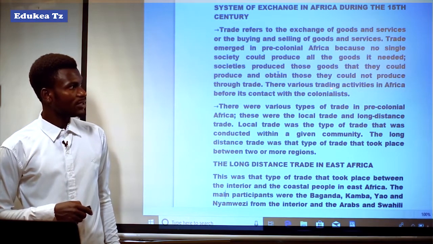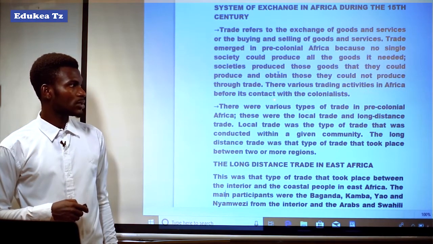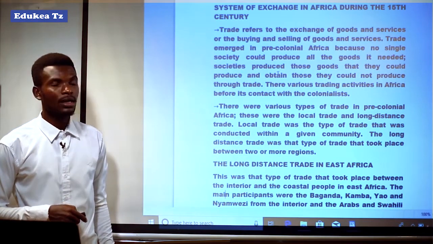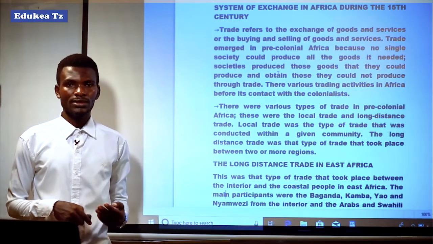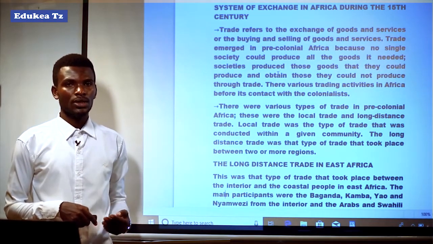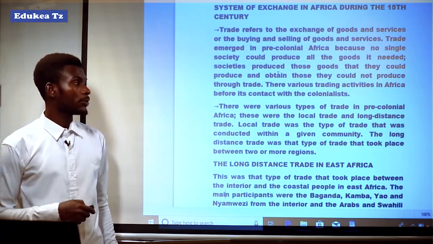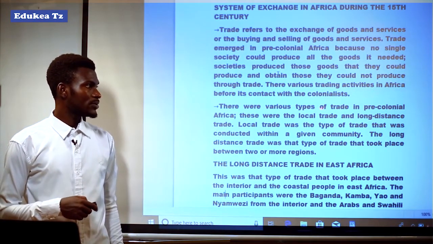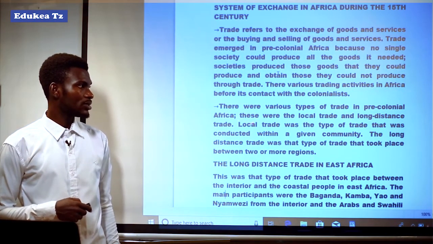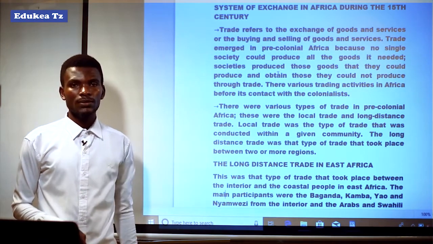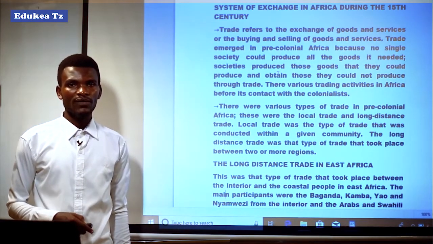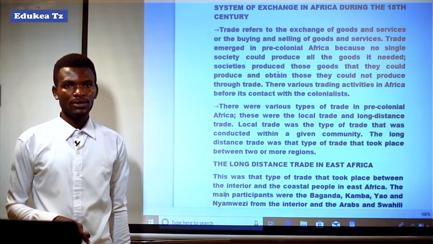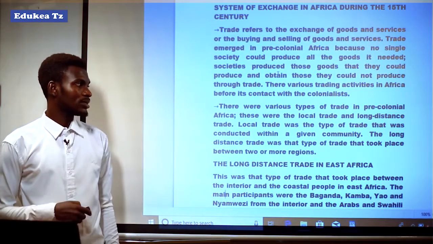There were various trading activities in Africa before its contact with the colonialists. It means there were different types of trade or systems of exchange in pre-colonial Africa before the contact with colonialists or Europe. These were local trade and long-distance trade. It means that there were two types of system of exchange or trade that happened before the coming of Europeans in African societies.